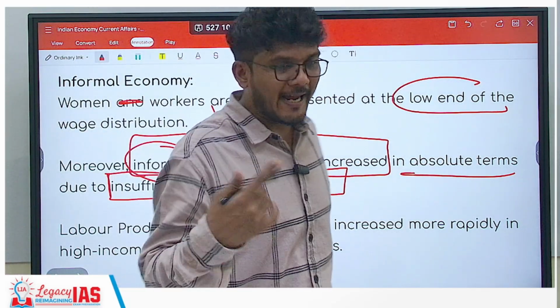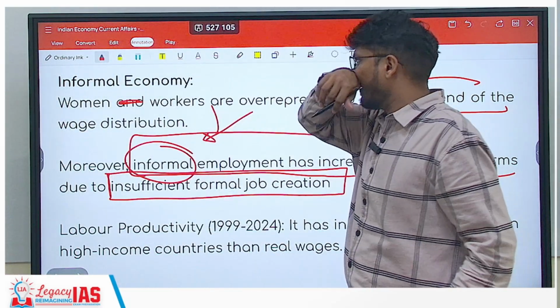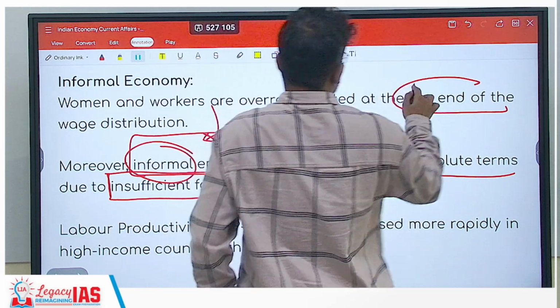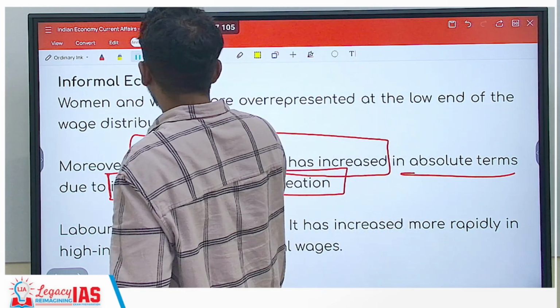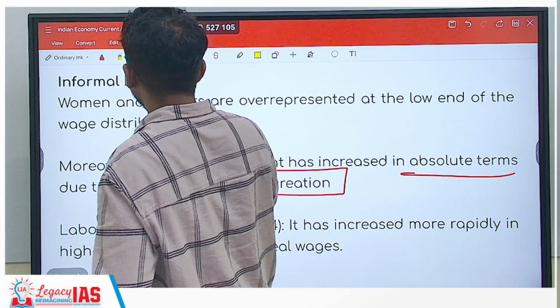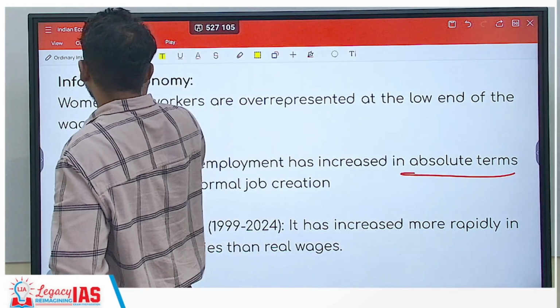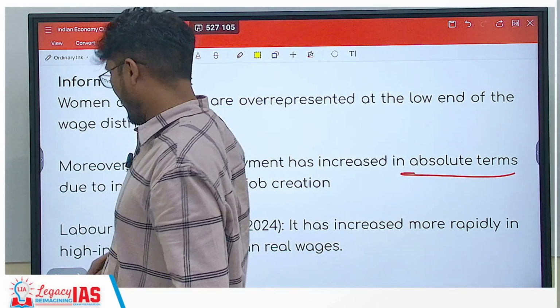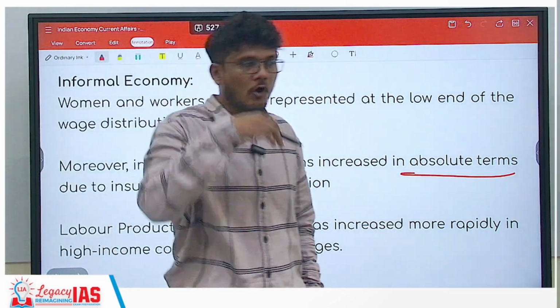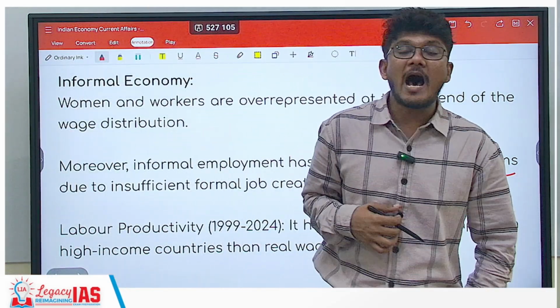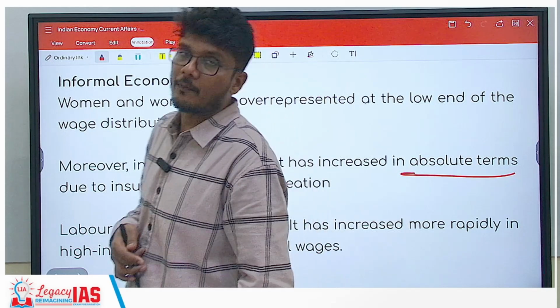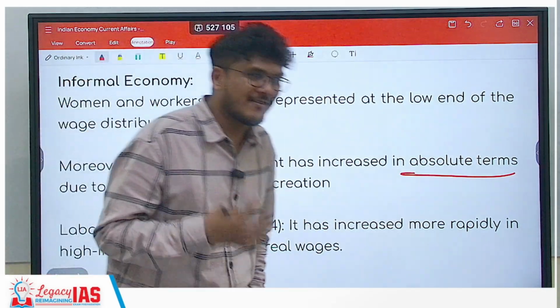Now another angle over here can be, see what is happening is, the jobs which were earlier in the formal sector are now becoming informal, or let's say people are not wanting to shift to the formal sector. There is a reason for that.